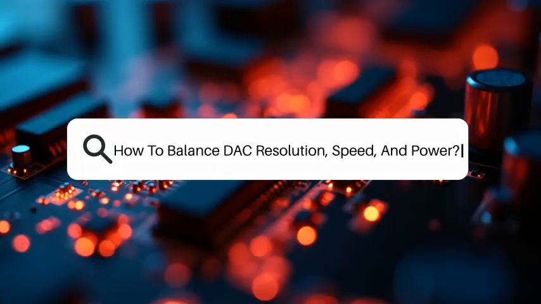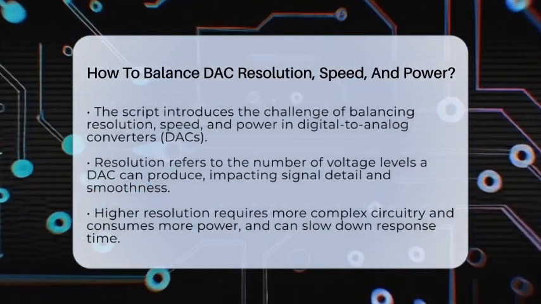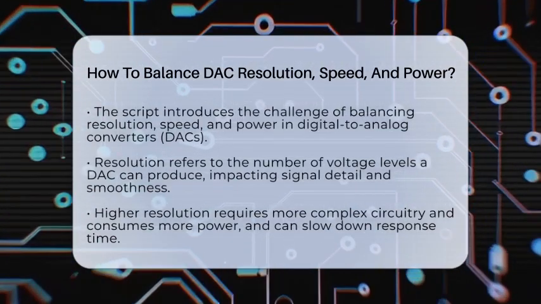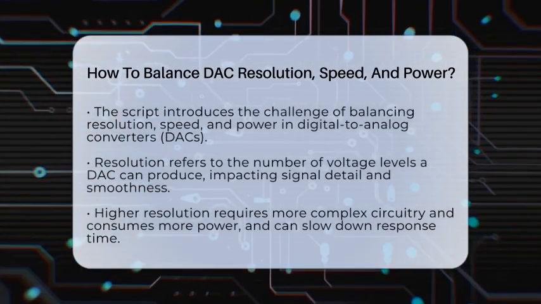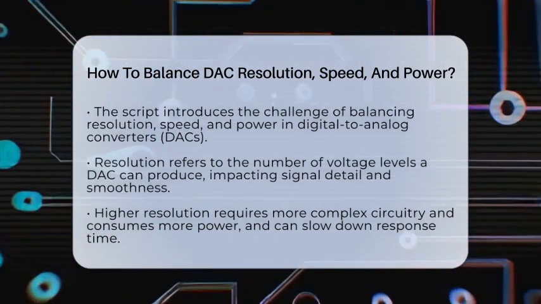How to balance DAC resolution, speed, and power. Imagine trying to get the perfect sound or signal output from a device. To do that, you need to balance three key things in a digital to analog converter. These are resolution, speed, and power.